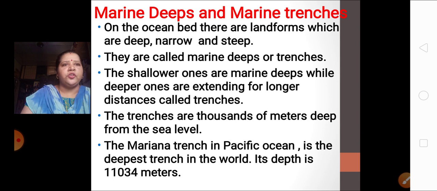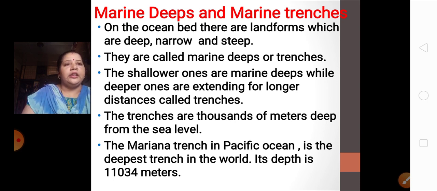Now what are deeps or trenches? What is the difference between deeps and trenches? Deeps are the parts which are shallow, not very deep. Such a part is called a marine deep. While there are some parts which are very deep inside, where we cannot see the bed at all. That is called a trench. The shallower ones are marine deeps, while the deeper ones, extending for long distances, are called trenches. They go inside for long distances.